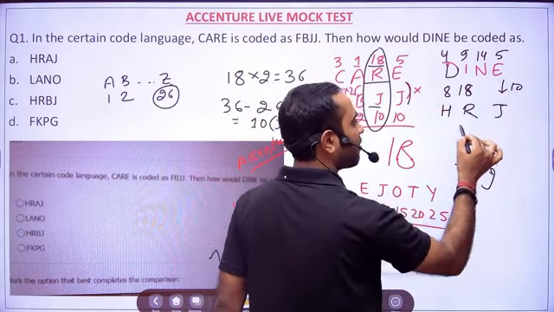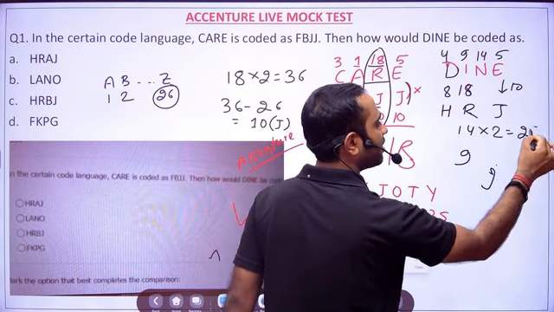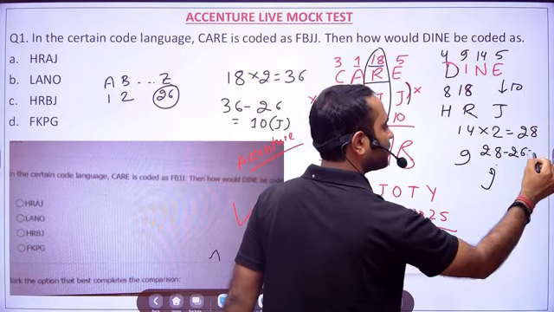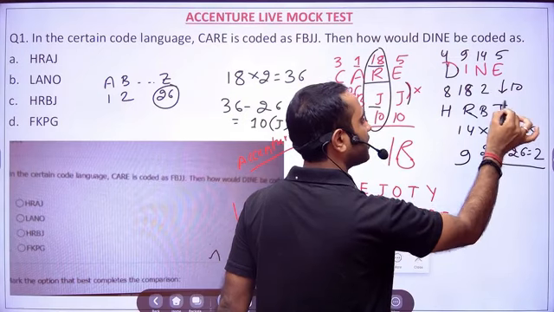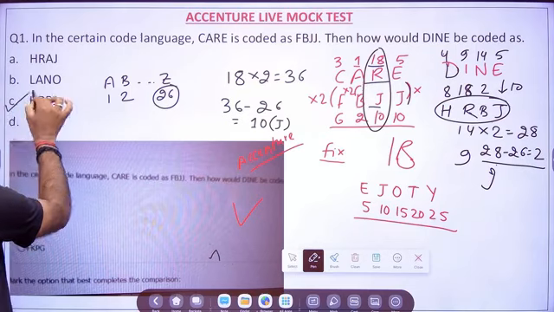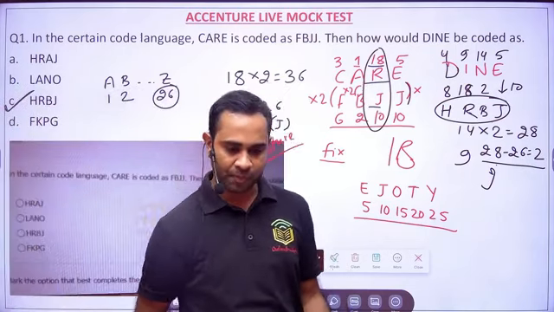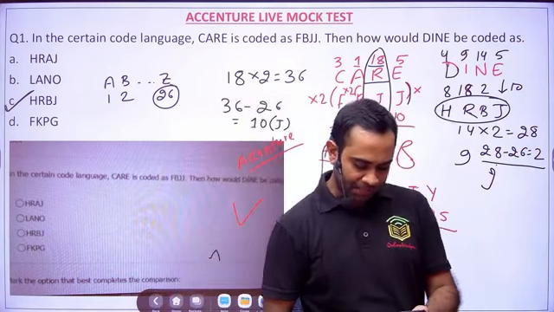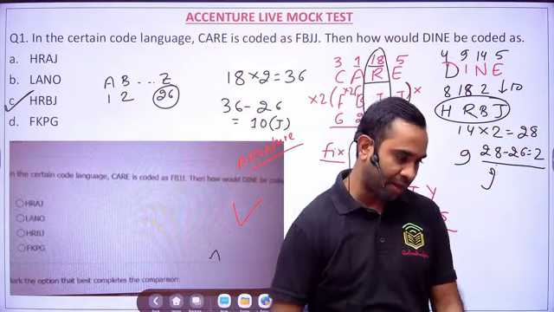Okay. Then N. So 14 into 2 will be 28. And 28, if you subtract the maximum alphabetical position, it will give you 2, and 2 is nothing but B, right? So we should be having H, R, R, J, B in this order. Option C will be the correct answer for this particular problem, right?